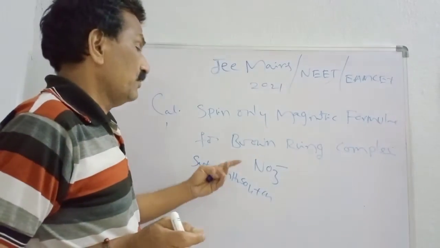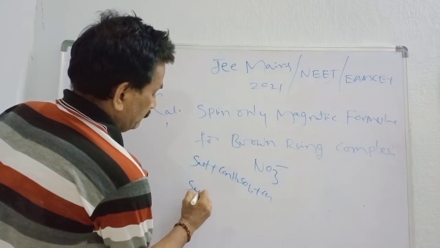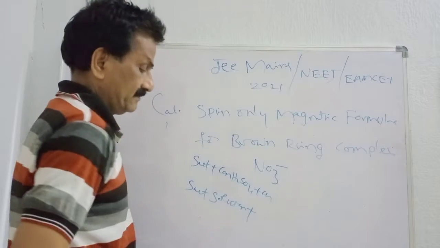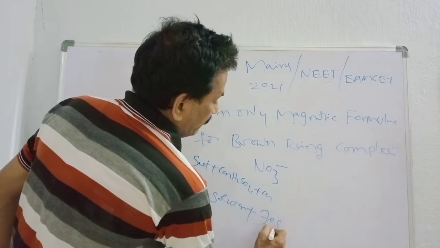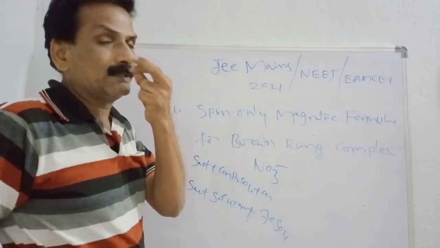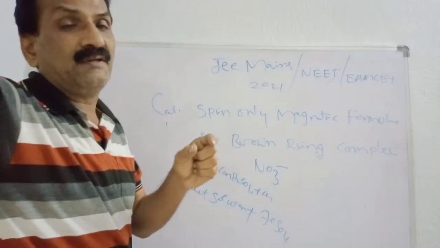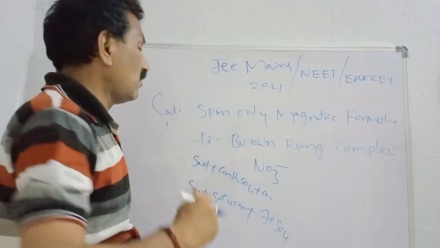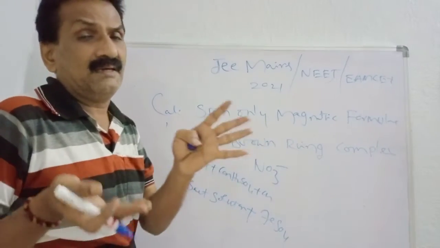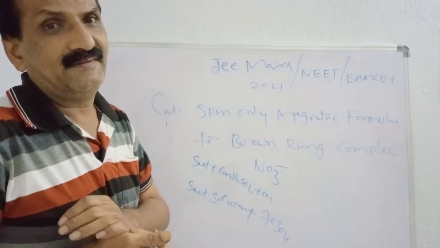Again, we have taken salt solution, plus freshly prepared ferrous sulfate solution. You put the test tube in an inclined position and add conc. H2SO4 drop by drop. You will have a brown complex that is nothing but nitroso ferrous sulfate.